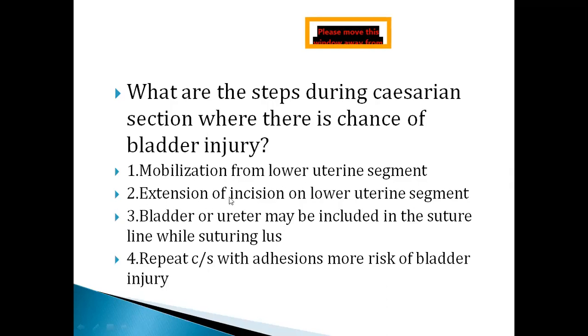Then we make an incision on the lower uterine segment and stretch it so that the fetal head can be delivered. While stretching the lower uterine segment, the incision may extend downwards and affect the bladder. The bladder or ureter may also be included in the suture line while applying the sutures. And during repeat cesarean sections with dense adhesions, there is a risk of bladder injury. So you should be very careful during these steps.